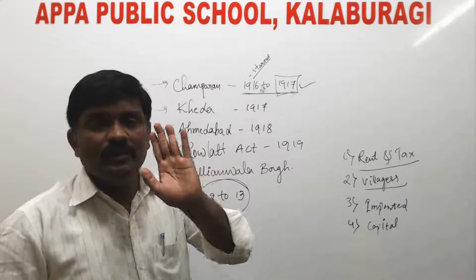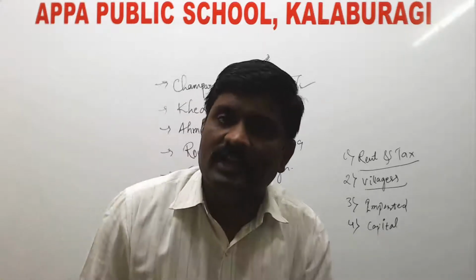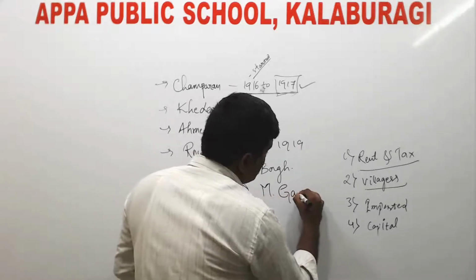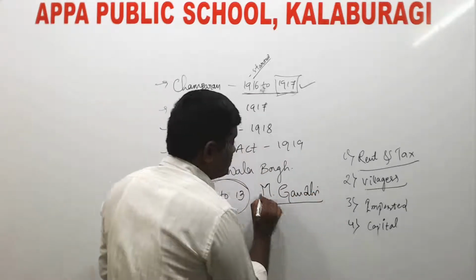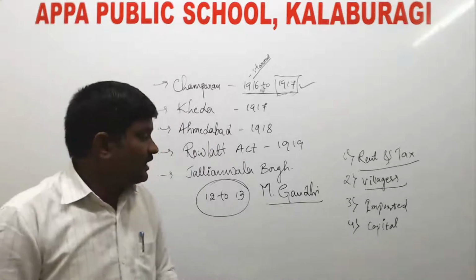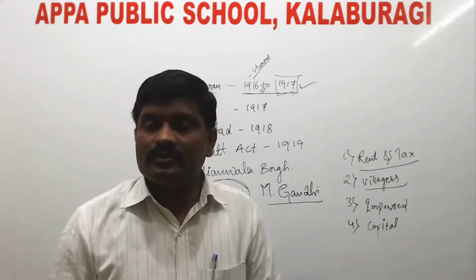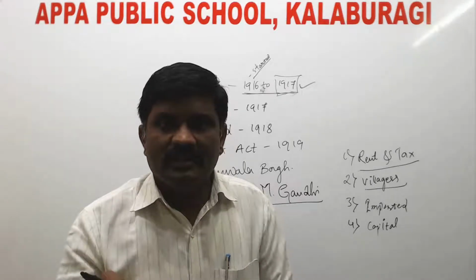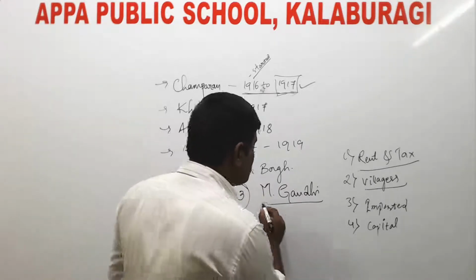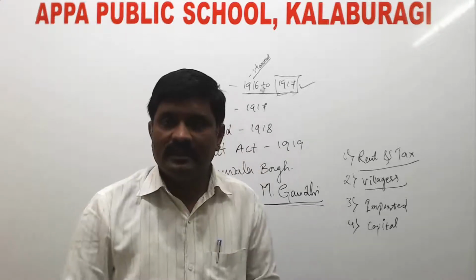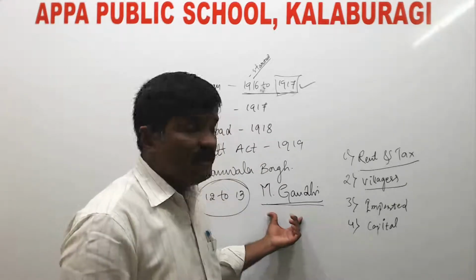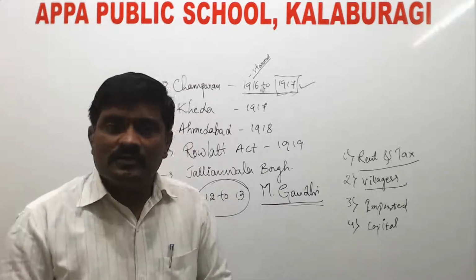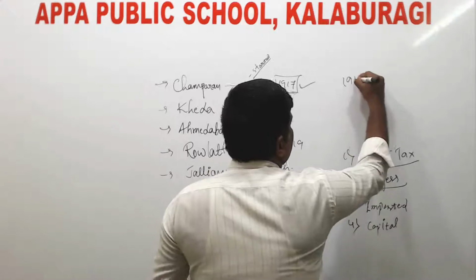During this time, new leaders began to emerge in India. Among those, the first person was Mahatma Gandhi. Mahatma Gandhi ji, as I told you, is also known as Bapu, M.K. Gandhi or Mohandas Karamchand Gandhi, and he was the father of our nation, India, as we know. As I told you, Mahatma Gandhi returned to India from South Africa in the year 1915.